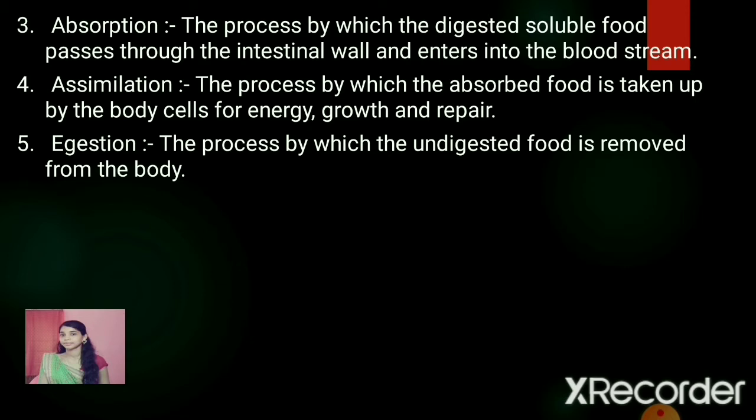Absorption is a process by which the digested soluble food passes through the intestinal wall and enters into the bloodstream. Assimilation means the process by which an absorbed food is taken up by the body cells. This is called assimilation. The last one is egestion. It is a process by which an undigested food is thrown out of the body. We will discuss these five important processes in detail as we move on to the further session of this part.